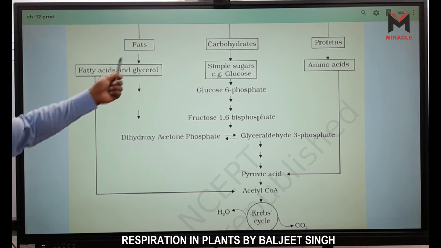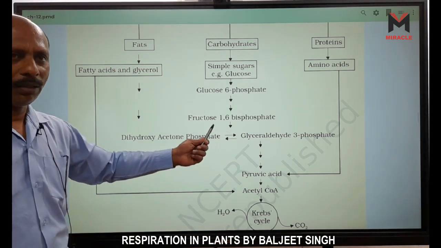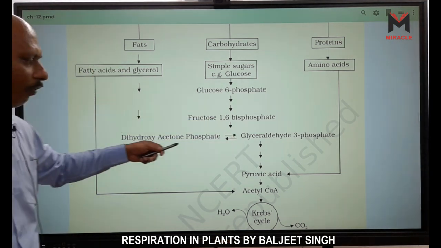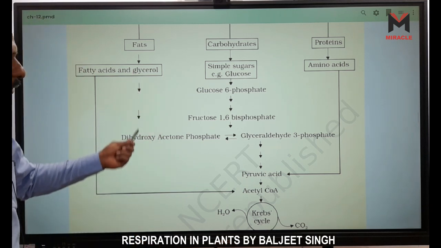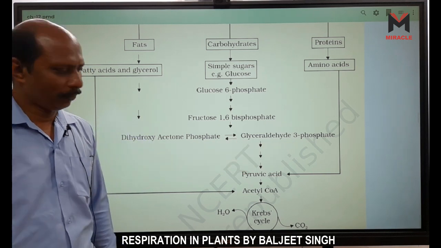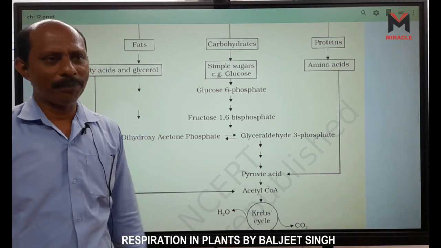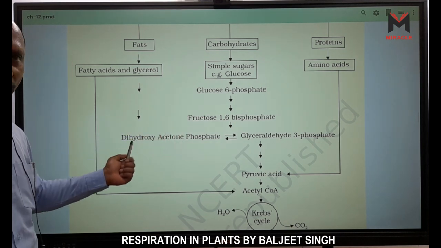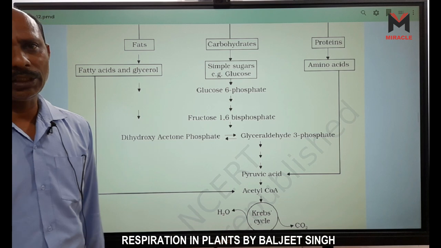Now fat, that is fatty acid and glycerol, has 2 doors to enter into this pathway, right? First, it is converted into dihydroxyacetone phosphate, and then it directly enters into glycolysis. And second, it is converted into acetyl-CoA, that means in the mitochondria. In the cytoplasm in the form of DHAP, and in the mitochondria in the form of acetyl-CoA.